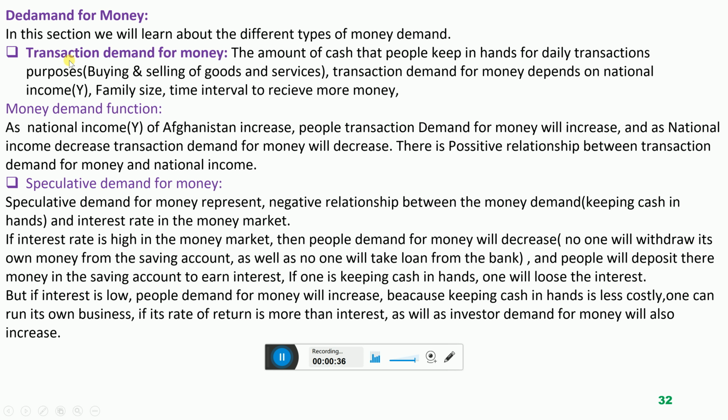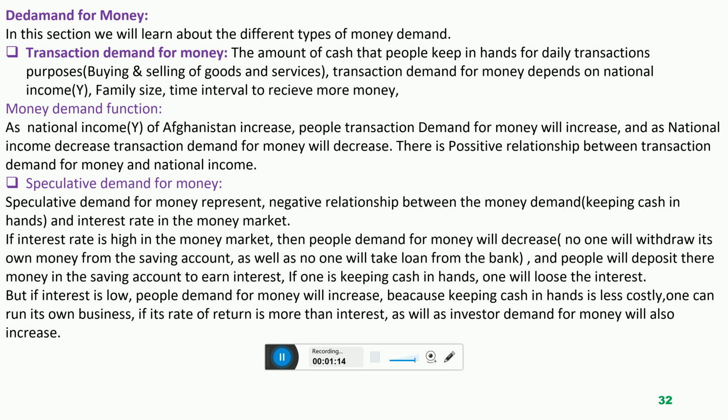The first one we call transaction demand for money. Transaction demand for money means when the people keep cash in hands for buying and selling purposes. This is called transaction demand for money. Transaction means for buying and selling purposes, and demand means when you are keeping cash in hands. So when people demand money to fulfill their routine transactions, this is called transaction demand for money.